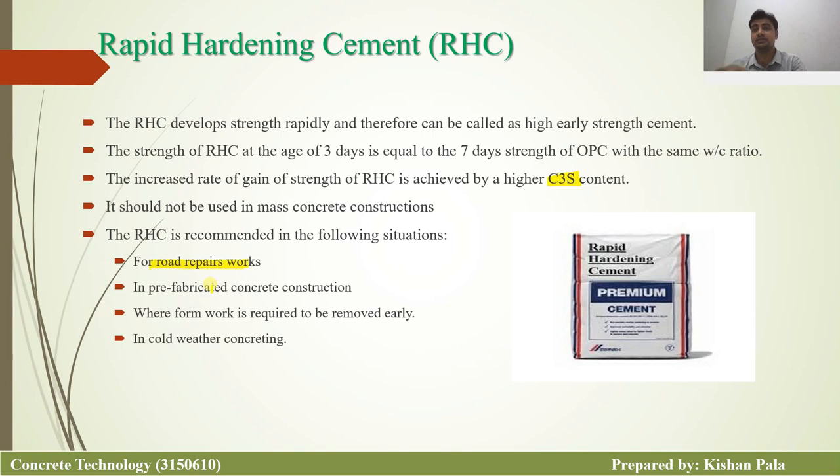The second one is precast, the prefabricated construction work. The third one is where formwork is required to be removed early, and in cold weather concreting. So these are the applications where we can use rapid hardening cement.